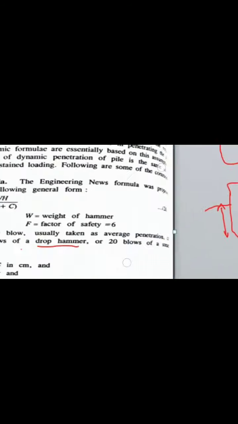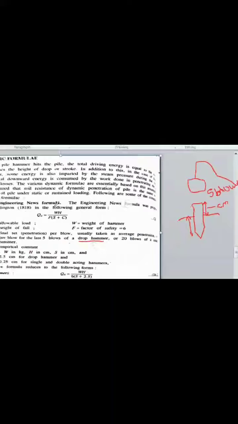In the last 5 blows of the drop hammer, or 20 blows for the other hammer, the single acting and double acting hammer.